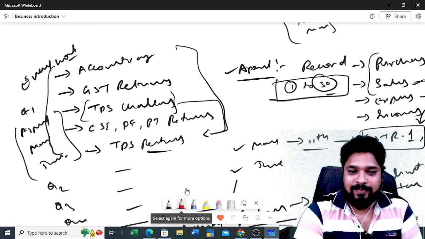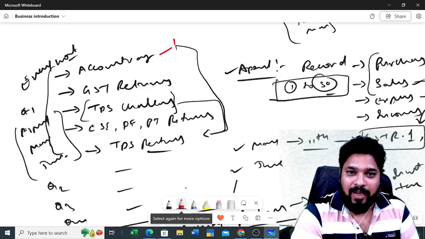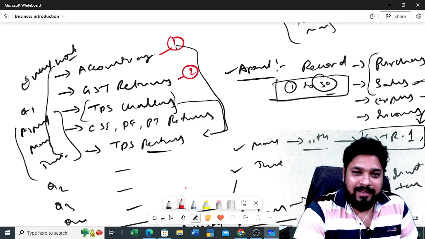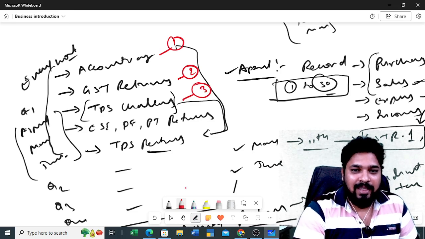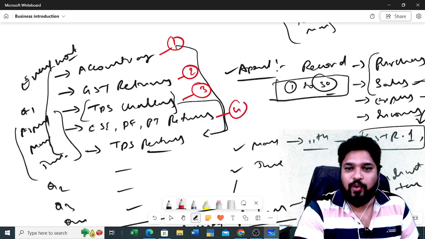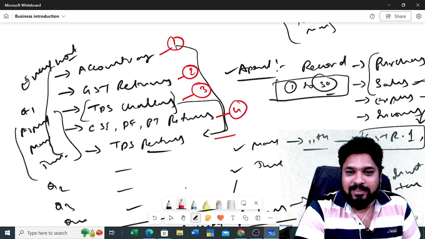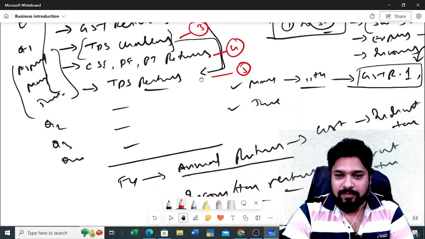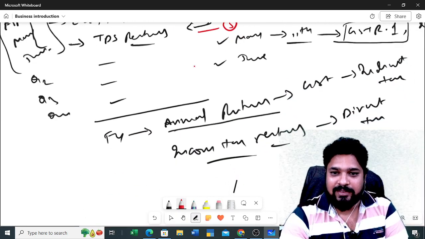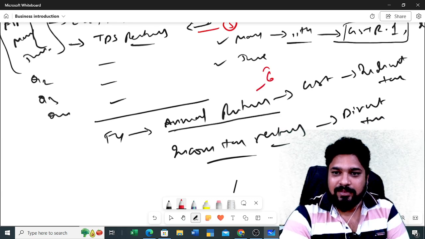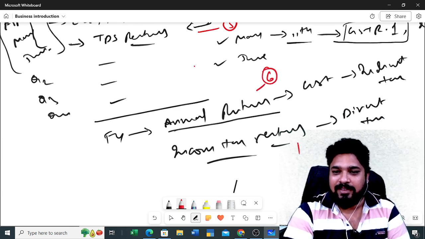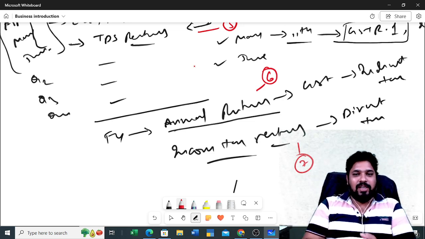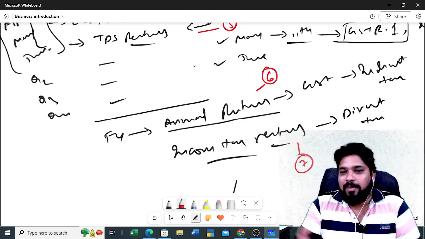First we start with the accounting, this is 1, GST returns 2, TDS challans 3, ESI, PF returns 4, and TDS returns 5. Next, annual returns 6, and income tax returns 7. So these are the basic 7 works you need to do as an accountant for any business.